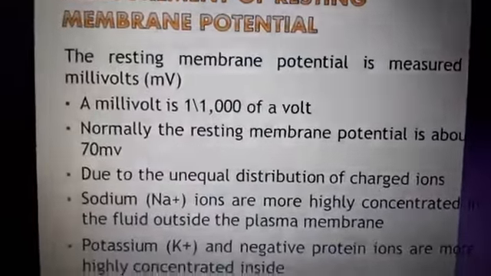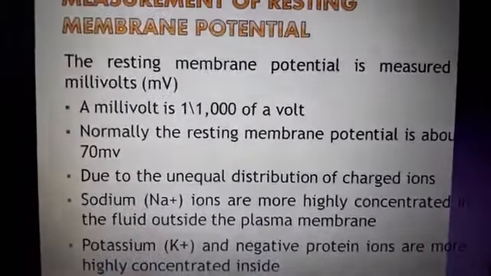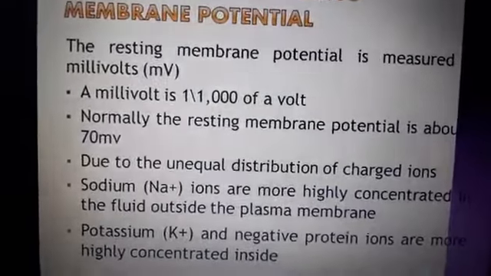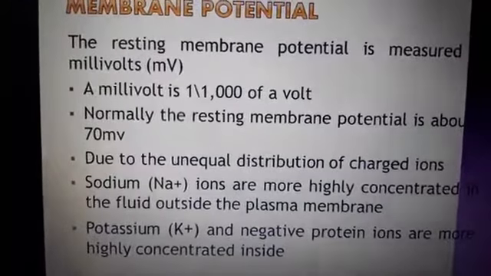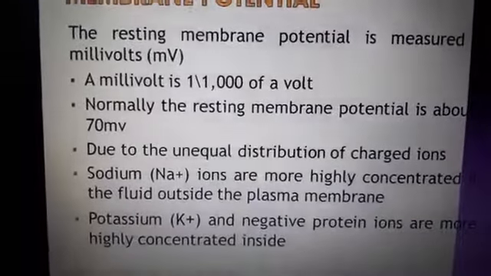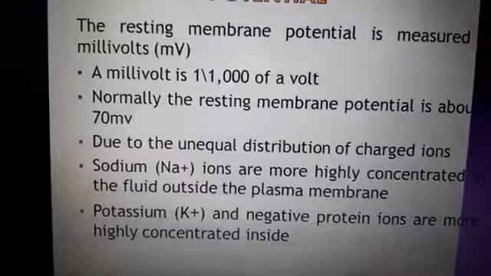Measurement of resting membrane potential. How do we measure the resting membrane potential? Basically, the resting membrane potential is measured in millivolts. Normally the resting membrane potential is about minus 70 millivolts.